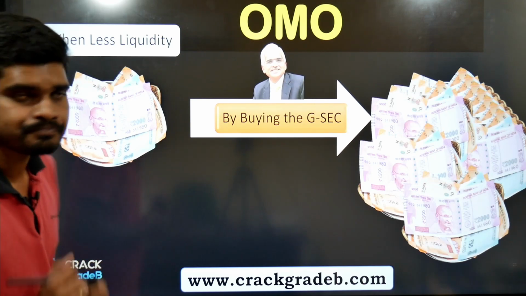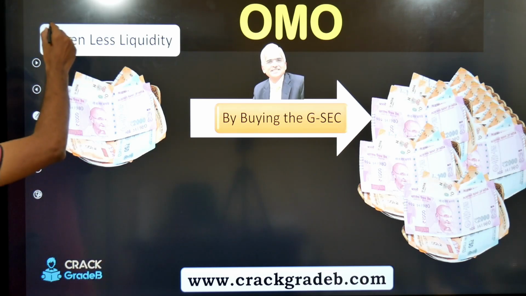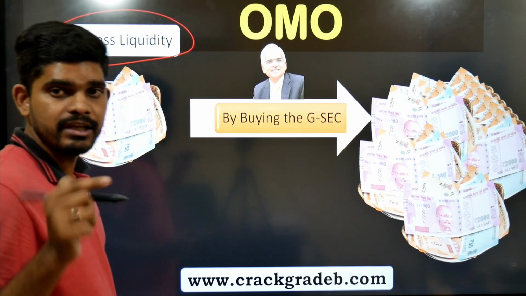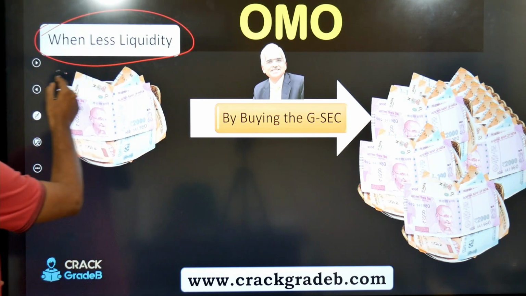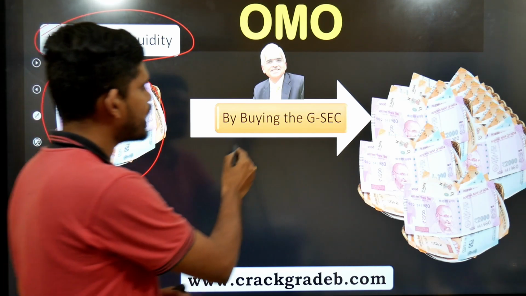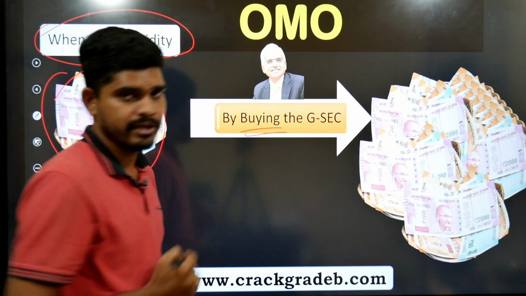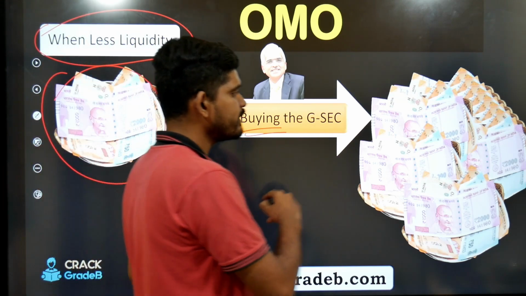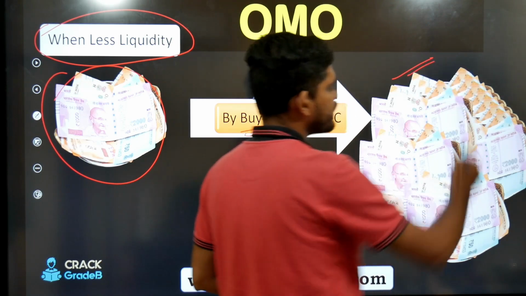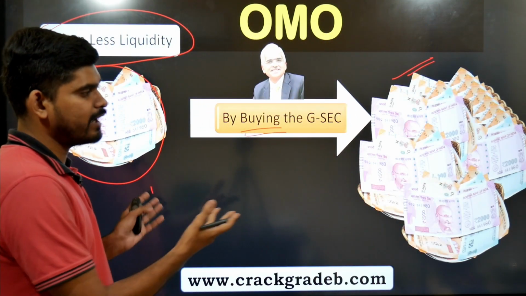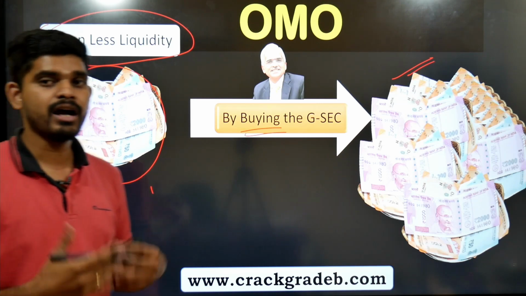Now look, when there is less liquidity in the market, you can see liquidity is very less. What will RBI do? RBI will buy the government security. The moment RBI buys the government security, the liquidity in the market increases. How? I have pictured it, so let us see how.